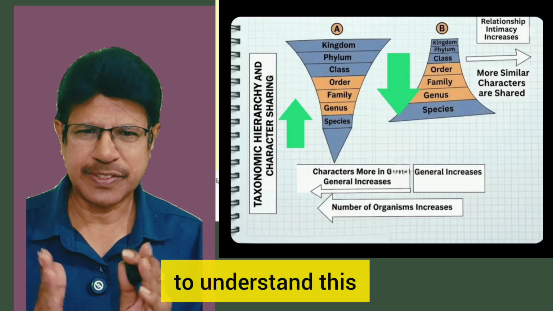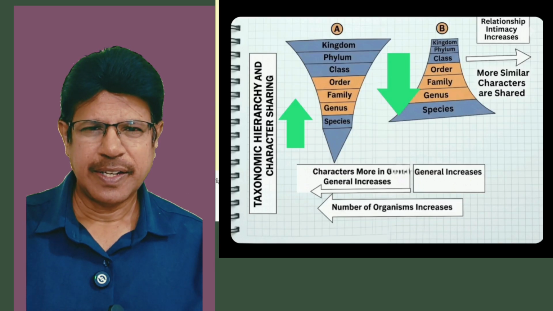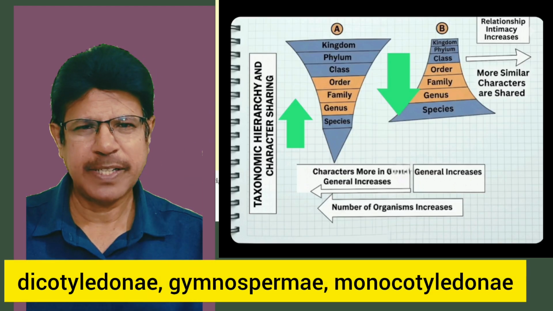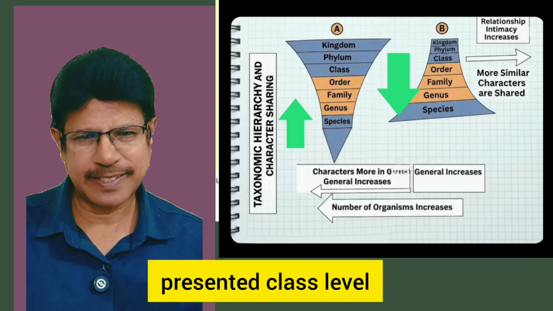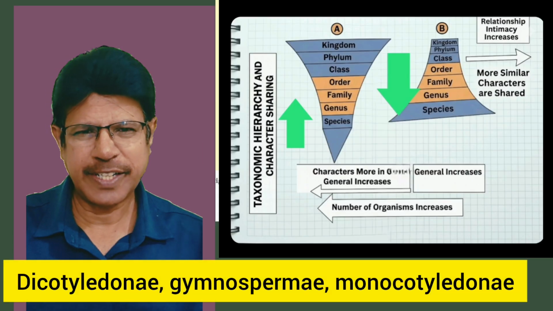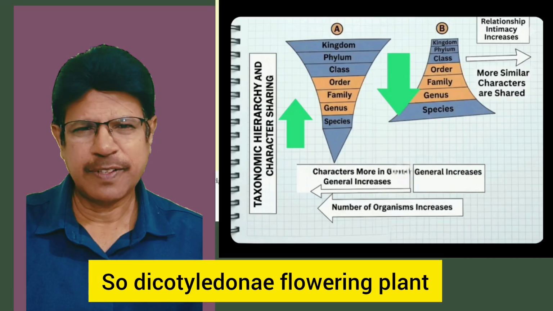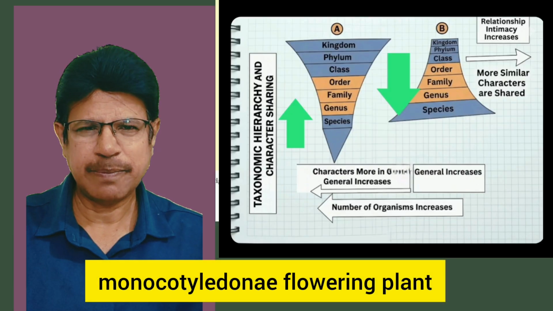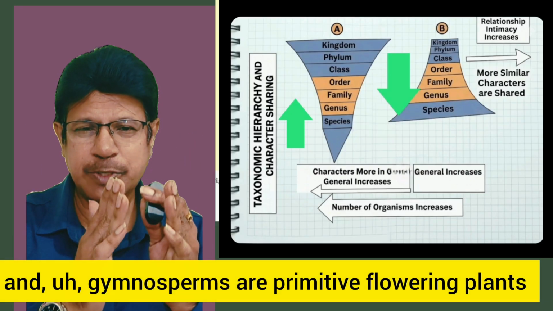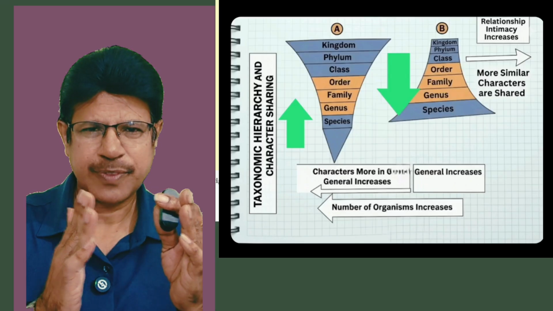Suppose, for example, to understand this, Dicotyledone, Gymnospermae, Monocotyledone are present at class level. Dicotyledone are flowering plants, Monocotyledone are flowering plants, and Gymnosperms are primitive flowering plants.